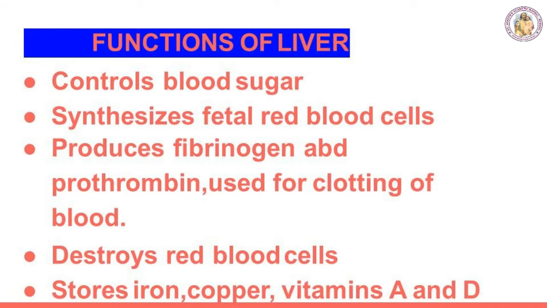Functions of the liver: it controls the blood sugar level and amino acid levels. It synthesizes red blood cells in the fetus. It destroys red blood cells and produces fibrinogen and prothrombin used for the clotting of blood. It is also used for storage of iron, copper, vitamins A and D. It also produces heparin and detoxifies toxic and poisonous substances, including drugs and alcohol.